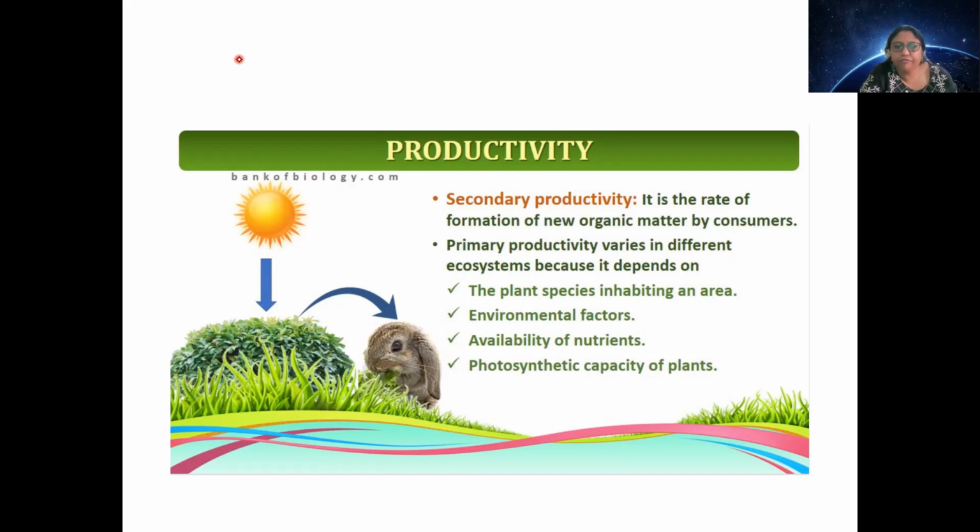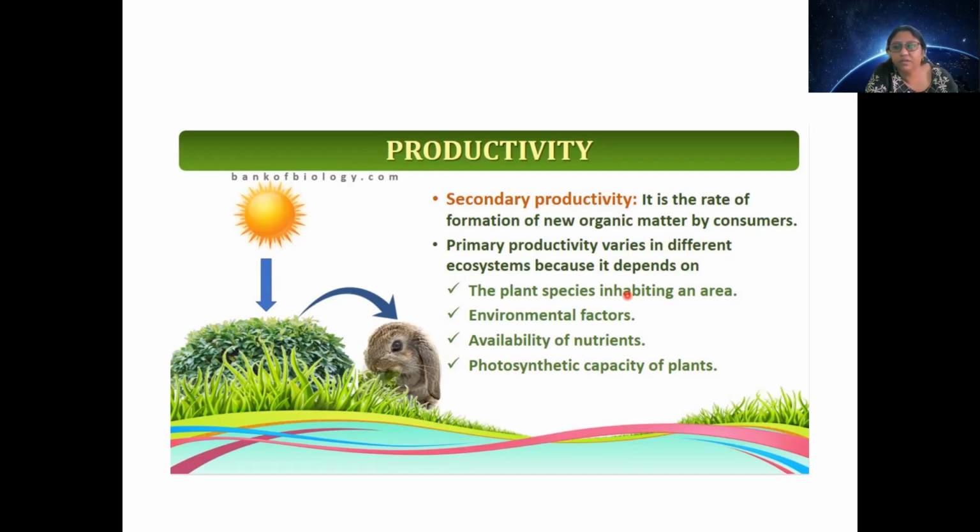So the amount of such new material produced, in terms of either mass or energy per unit time, is known as secondary productivity. Understood? Do you think primary productivity of all ecosystems will be the same? What do you suggest? No, na? In pond ecosystem, in desert ecosystem, everywhere primary productivity will be different. It will depend on what plant species are inhabiting an area.